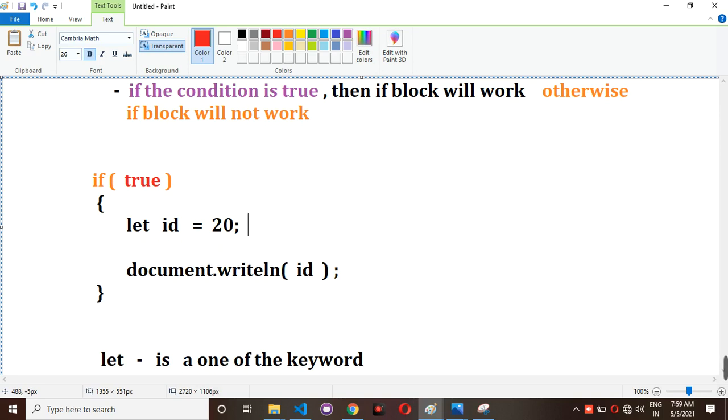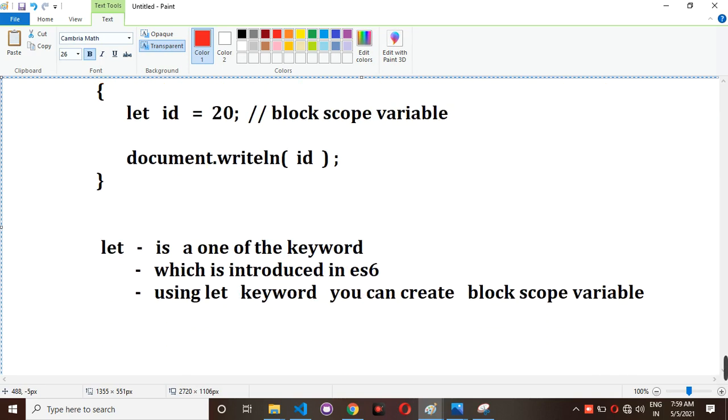What is this? This is a block scope variable. Using the let keyword you can create a block scope variable. If we create any variable with let, then automatically the scope of the let variable is block only, so it can be accessed inside a particular block only.